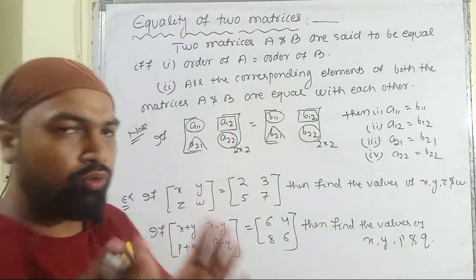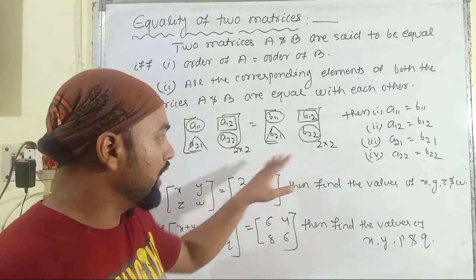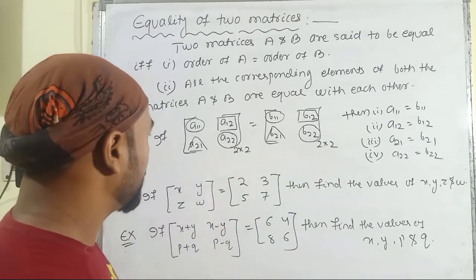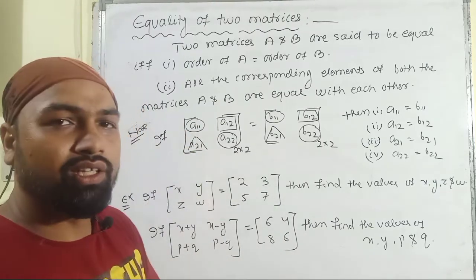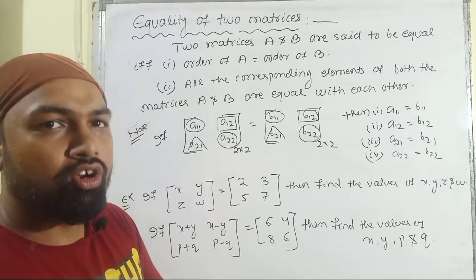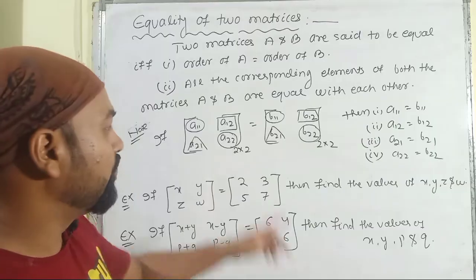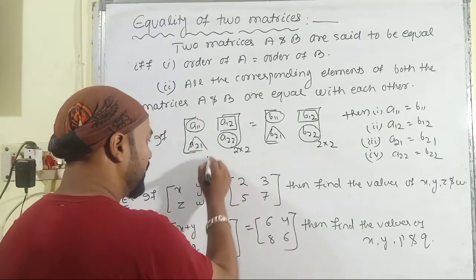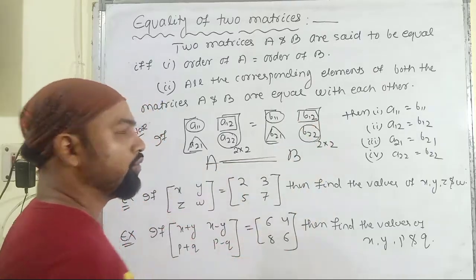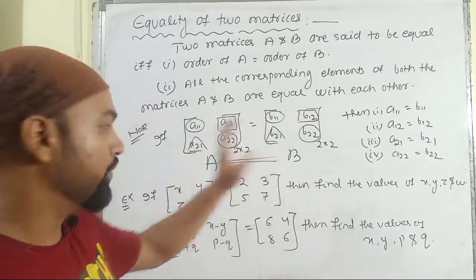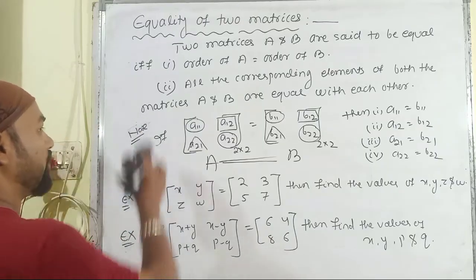First of all, we have to compare their orders, and if their orders are equal, then we have to move one step further and see whether the corresponding elements are equal to each other or not. If they are equal, then we can say that both of the matrices A and B are equal to each other, and we write it as A is equal to B. So let us solve some problems based upon this equality of two matrices.